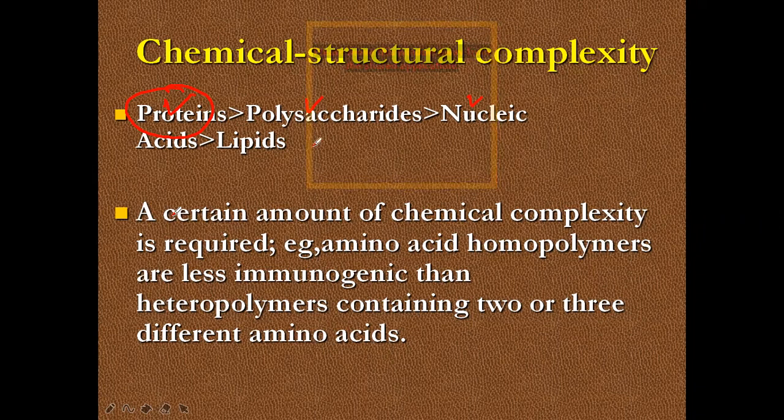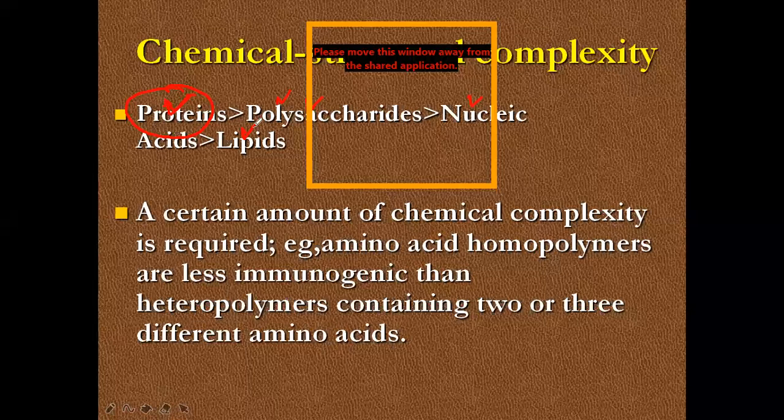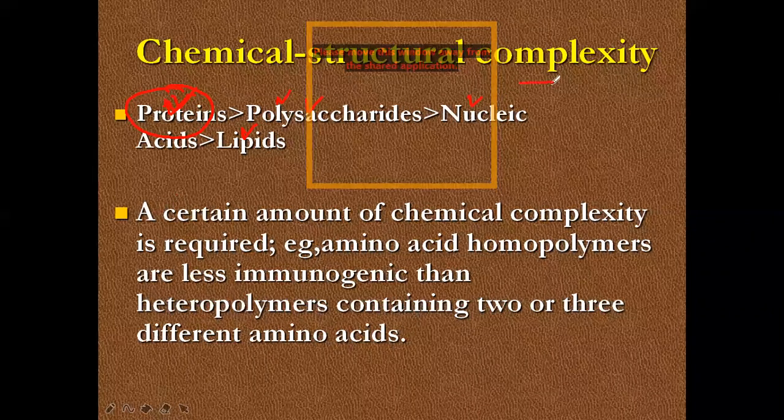If the chemical structure is lipid, the ability to stimulate is very weak. Understand? Then carbohydrate has the ability to stimulate, but less than protein. If the antigen is protein, it has more ability to stimulate. Clear?